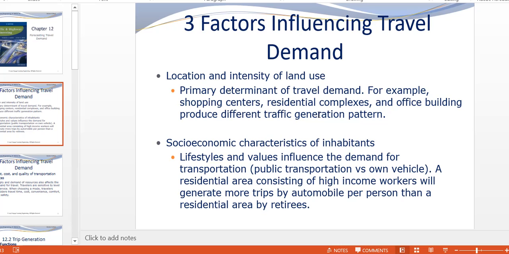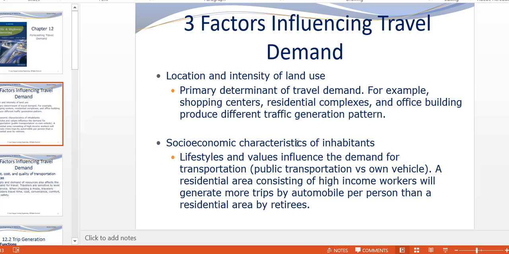The second factor is socio-economic characteristics. If some area is rich and residential, people will go there by car. But if some area, say an old area, has elderly people who cannot drive a car, there might be a bus.